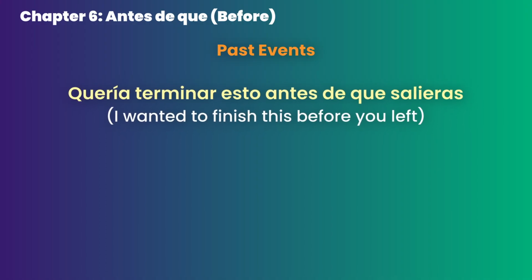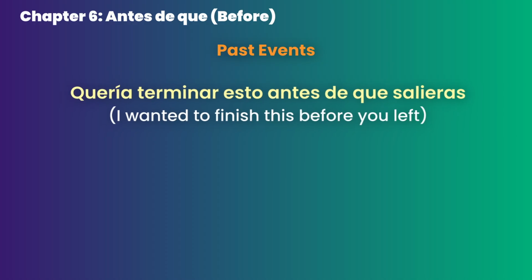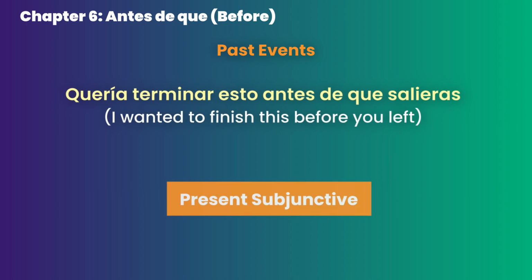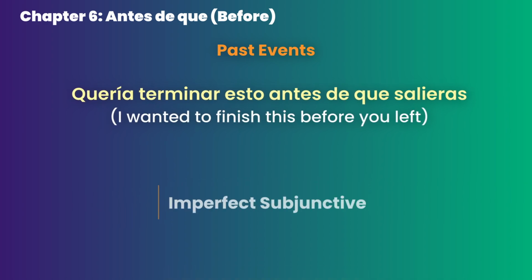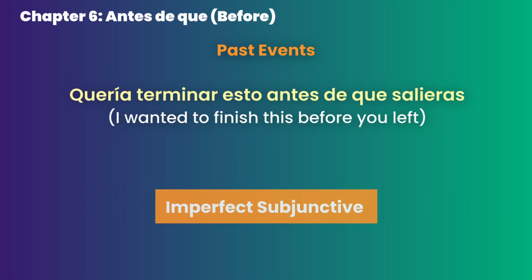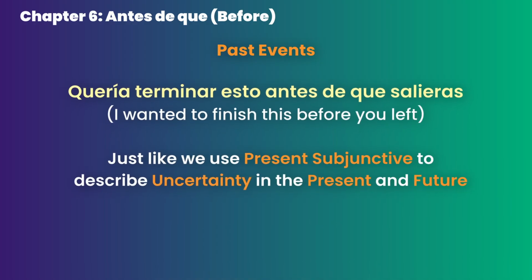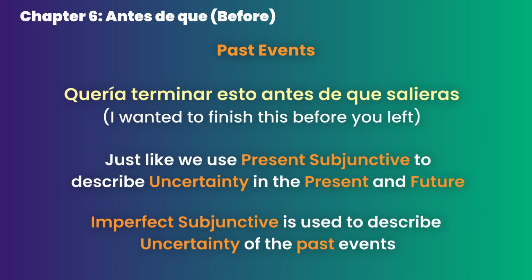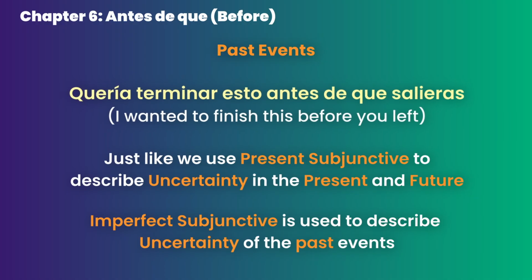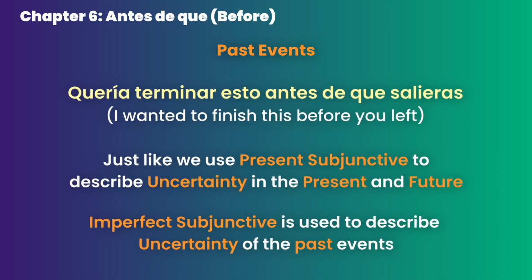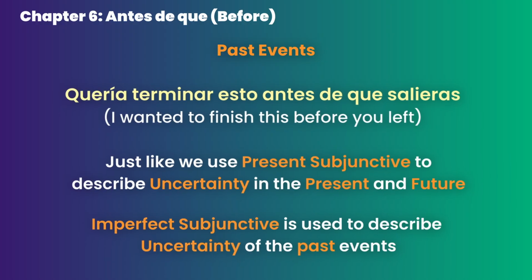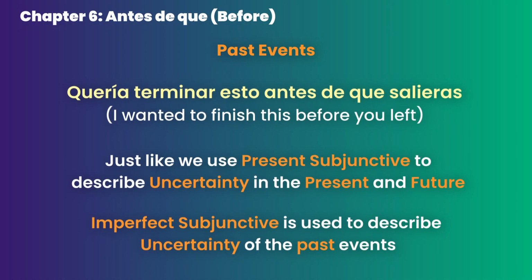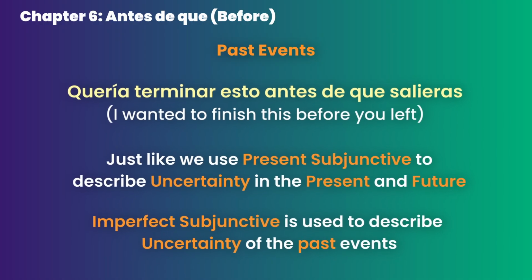There's a reason why I put past event at the end this time, and it's because up until now in our videos we were talking only about present subjunctive. Unfortunately, there's also something that is called imperfect subjunctive, or you can also say past subjunctive for simplicity. Just like we use present subjunctive to describe uncertainty in the present and future, imperfect subjunctive is used to describe uncertainty in the past. This beast requires learning another set of conjugations and has its own exceptions, which I am planning to discuss in depth after showing you all the necessary triggers, as most of these triggers can be used in both present and past subjunctive verb forms.